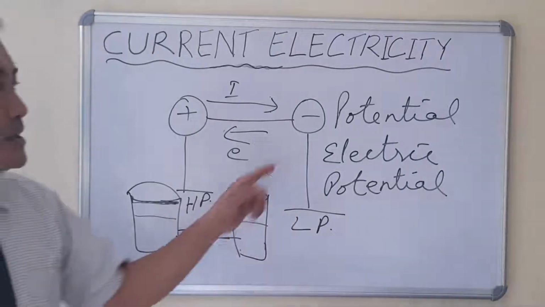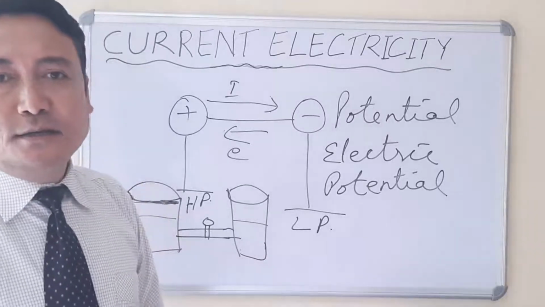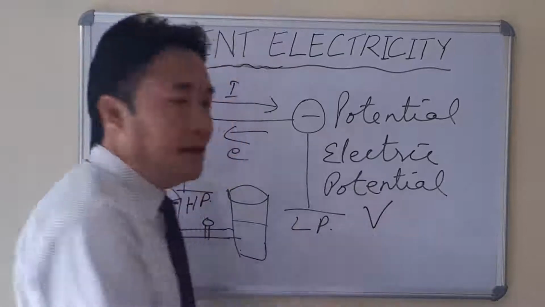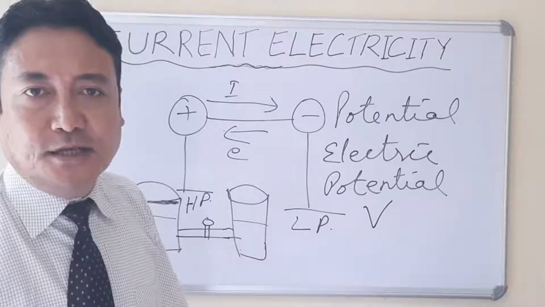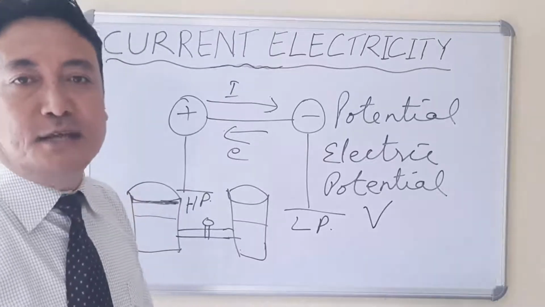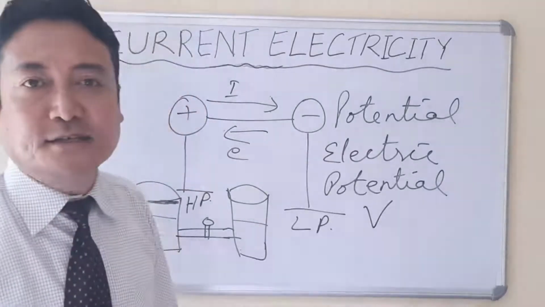Now this potential is a scalar quantity, and it is denoted by capital V. The SI unit of potential or electric potential is known as volt. The SI unit is volt, which is symbolically written as V.